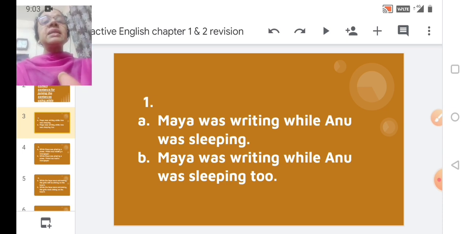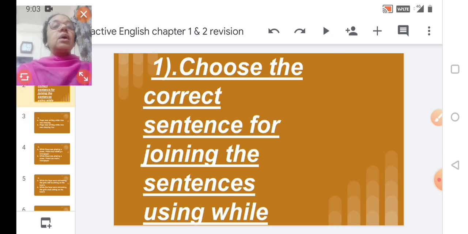Now again, choose the correct sentence for joining the sentences using while. Now we'll have to see where, in this particular chapter, if you recollect, there are sentences where the word while starts at the beginning of the sentence, and also the word appears in the middle of the sentence.